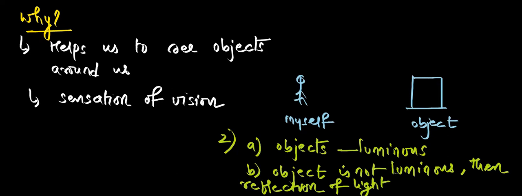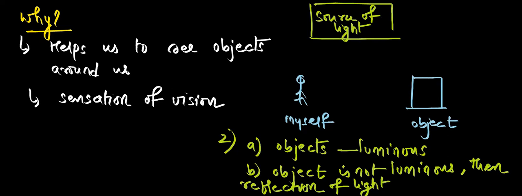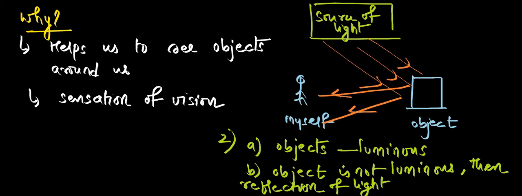Reflection is playing a key role in our life. Because of reflection, we are able to see the objects around us. For suppose, let me take some source of light here, let it be a tube light or the sun, whatever it is, some source of light, or maybe a candle also. So this source of light, what does it do, Gautam? It emits the radiations, right? It gives out the light rays. So these are the light rays that are falling on the object. Now when they fall on the object, what happens to them? They undergo reflection. So these rays which are falling on the object are called incident rays. IR means what? Incident rays.